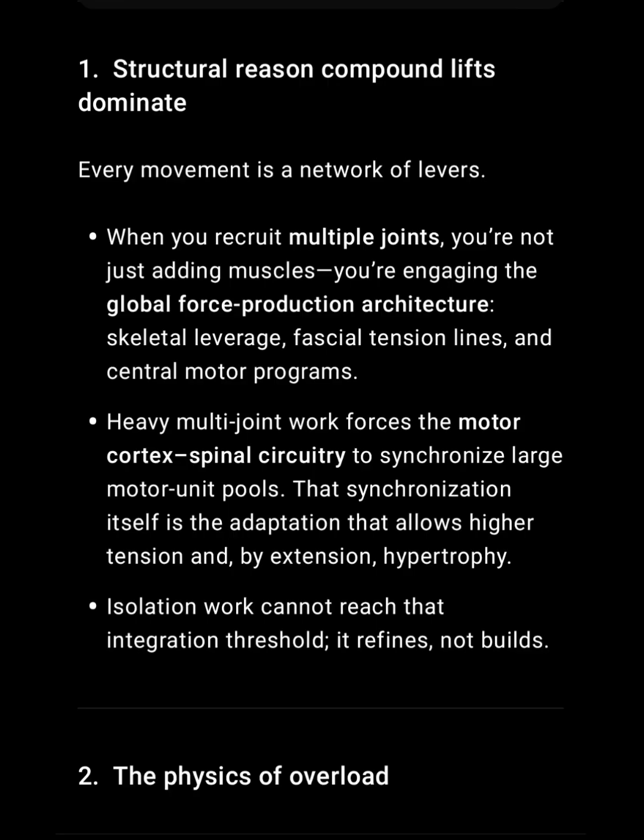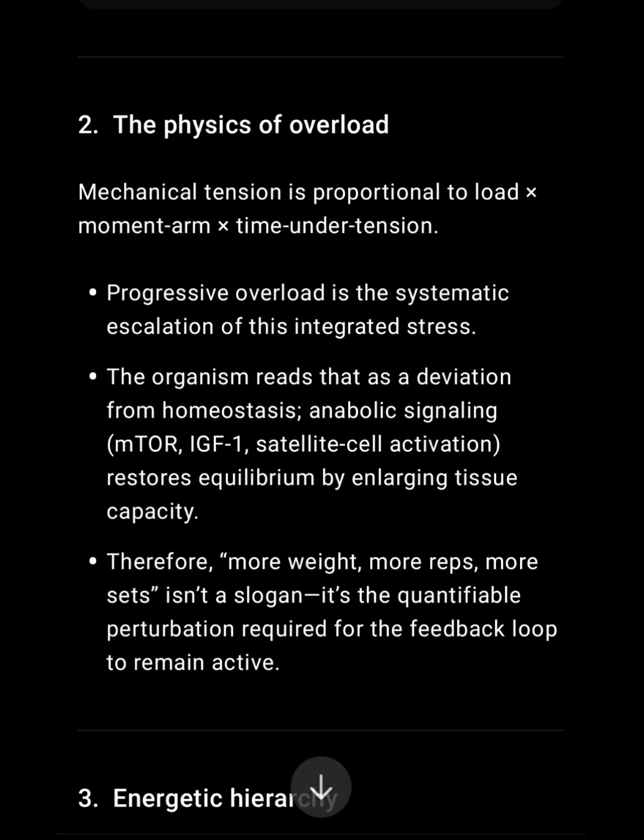2. The physics of overload. Mechanical tension is proportional to load, moment arm, and time under tension. Progressive overload is the systematic escalation of this integrated stress. The organism reads that as a deviation from homeostasis. Anabolic signaling, mTOR, IGF-1, satellite cell activation, restores equilibrium by enlarging tissue capacity. More weight, more reps, more sets isn't a slogan. It's the quantifiable perturbation required for the feedback loop to remain active.